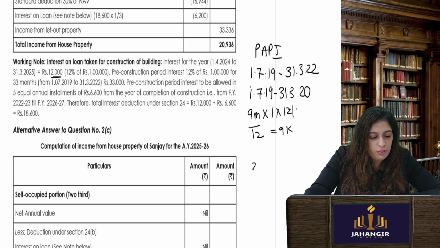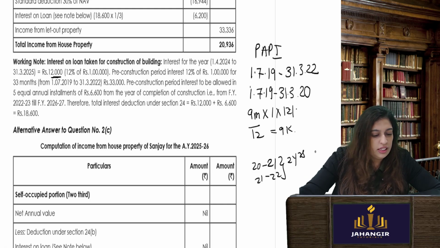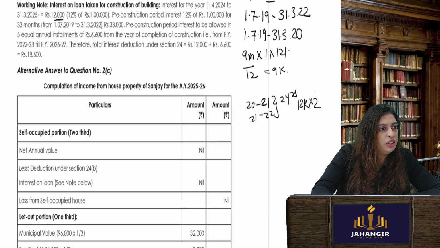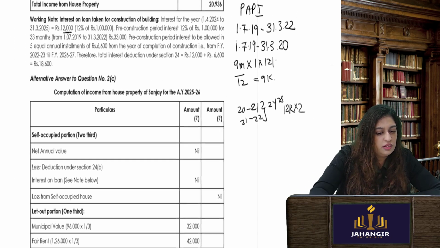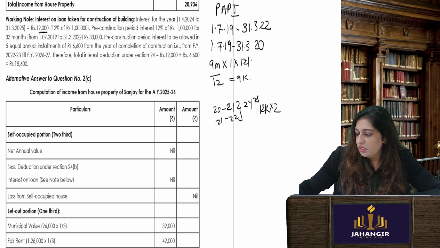So then from 2020-21 to 21-22, 2 more years. Can I say it is 12,000 rupees per year? That will be how much? 9 plus 24, 33.